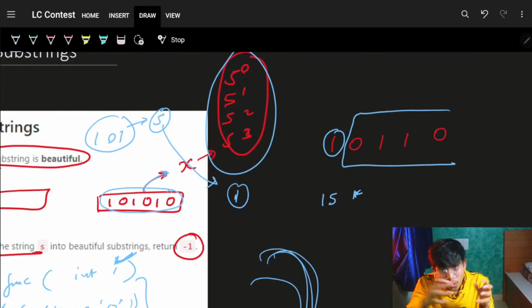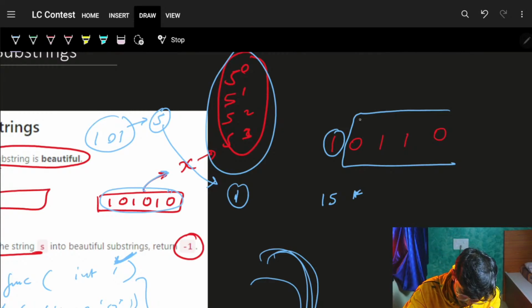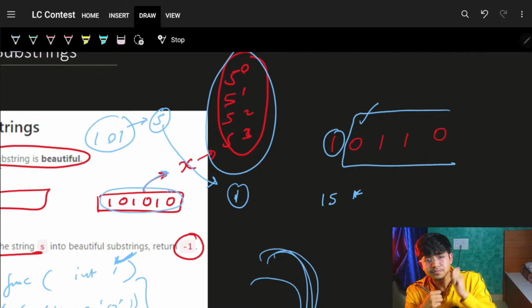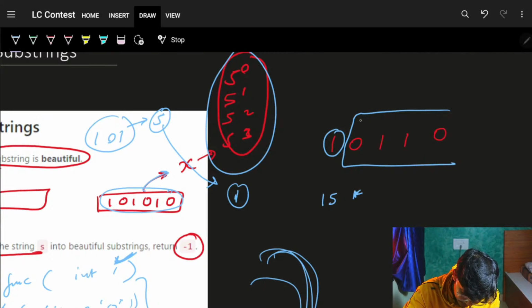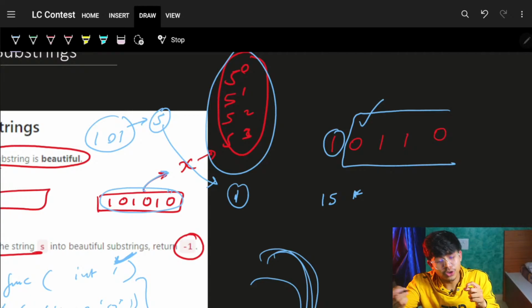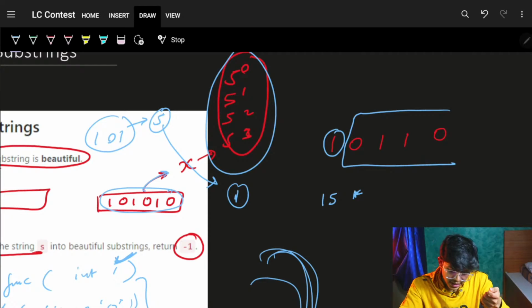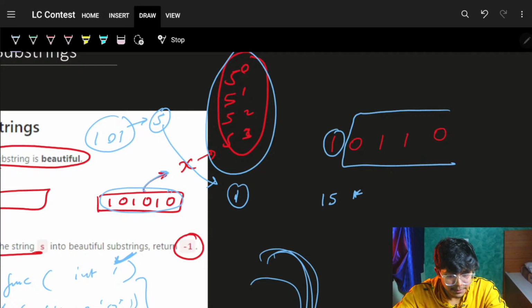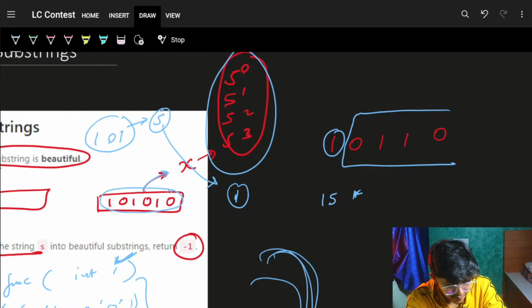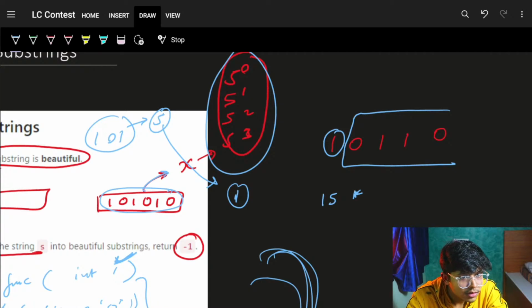Now as you choose one substring, again the flow goes for the remaining part. You will again go and ask, hey bro, what is the remaining part for you? He will say, hey bro, I will just choose it or I will not choose it. Again he will try to choose or not choose, and it will just keep on going. Let me quickly see the factorial.